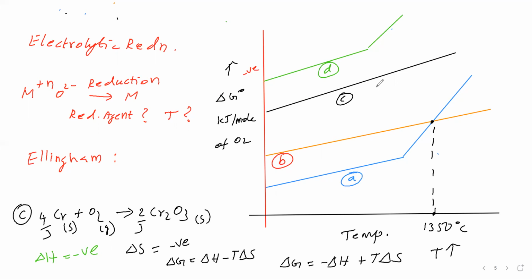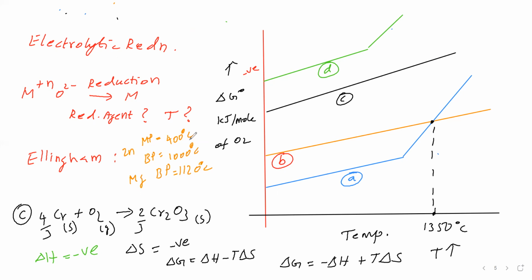The melting point is 400 degrees Celsius. The boiling point is nearly 1000 degrees Celsius for zinc. For magnesium, the boiling point is 1120 degrees Celsius.